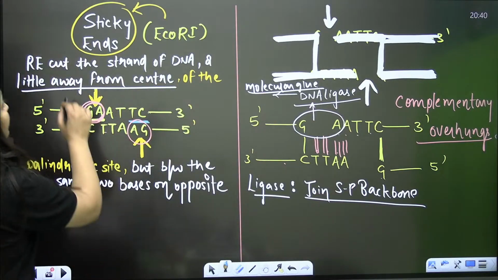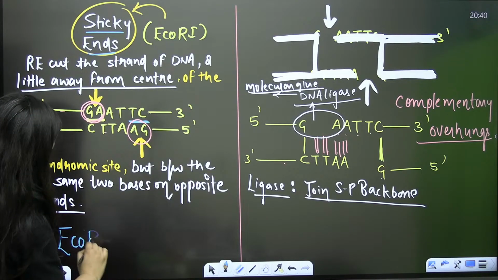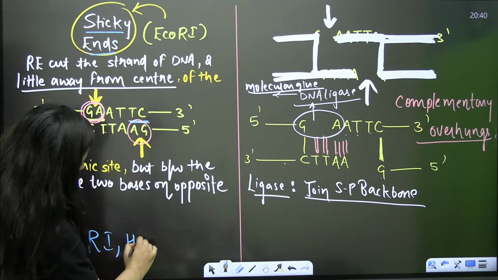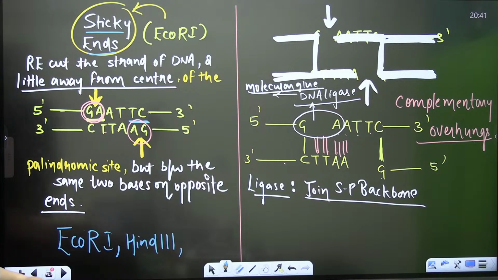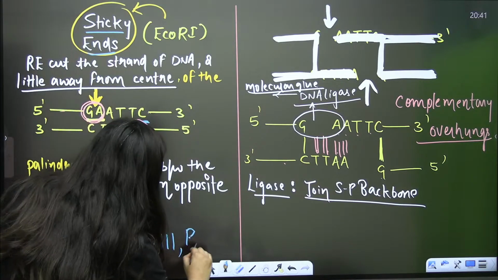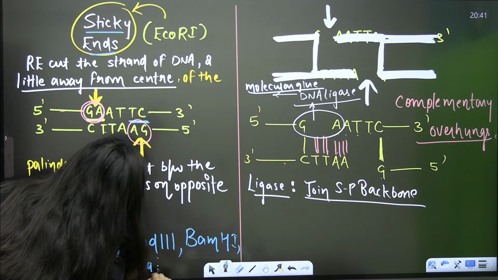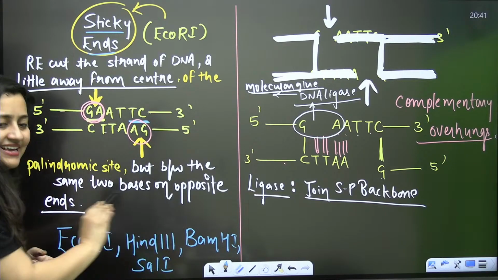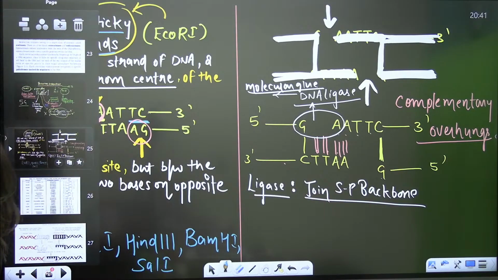Okay, examples of the restriction enzymes that form the sticky ends. One is EcoR1. Other than EcoR1, you have the example of Hind3, and other than that, you have BamH1 and Sal1. These are the examples of the restriction enzymes that will give you the sticky ends. Clear, bache?